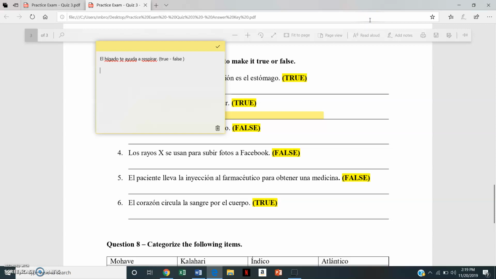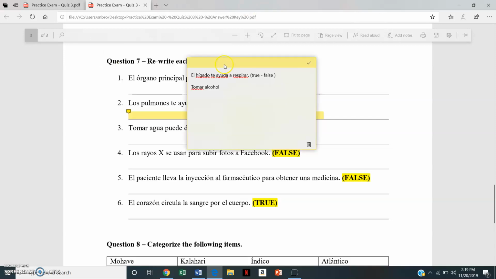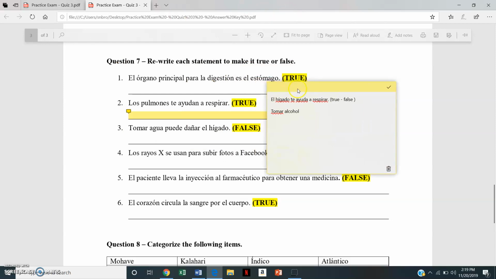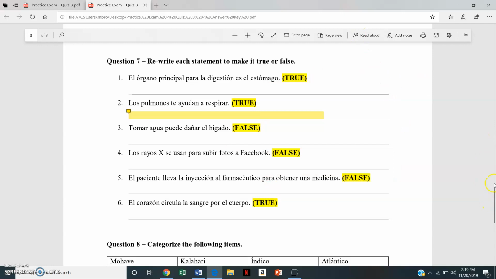Now the next one is going to be a false sentence that I'm going to make true. So I'm going to say, tomar alcohol puede dañar el hígado. So this one was a false that I made true, because drinking alcohol can damage your kidneys. Bien. So that's what I want you to do in this one.